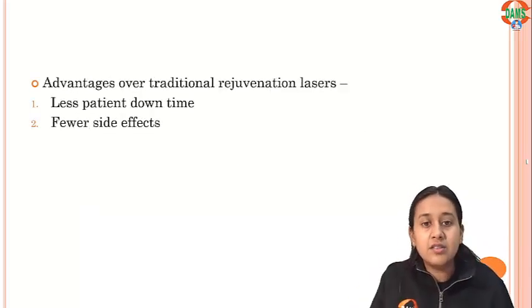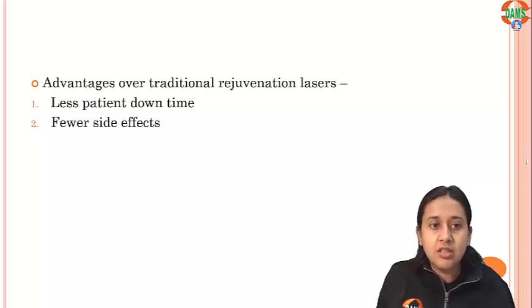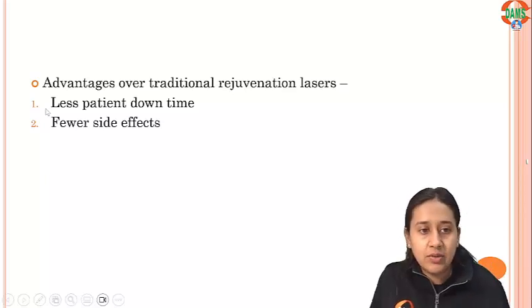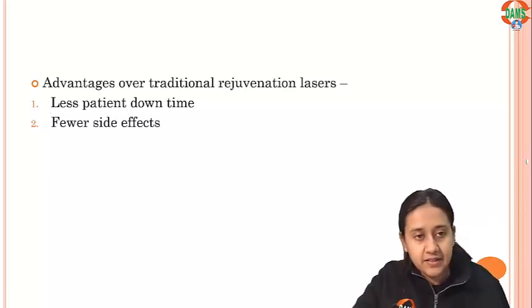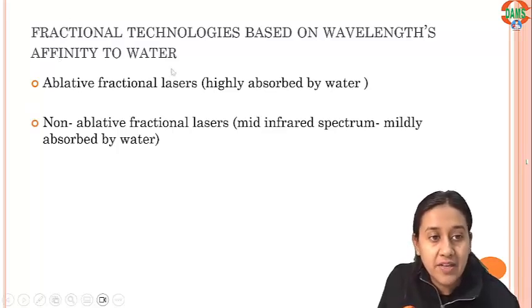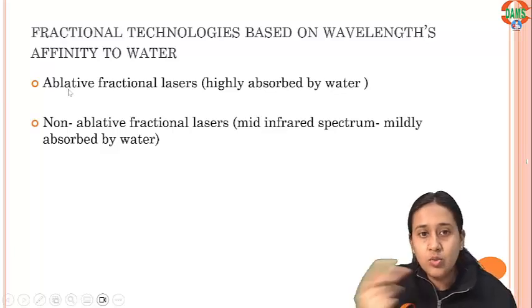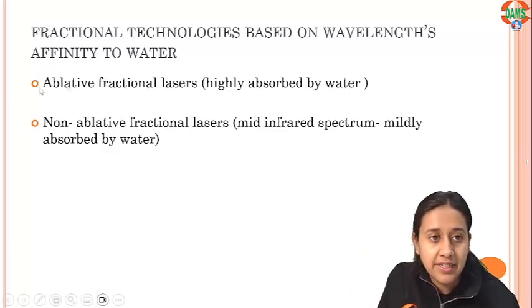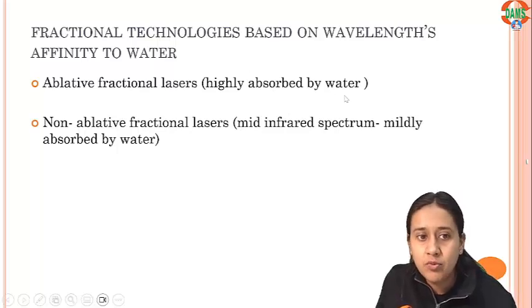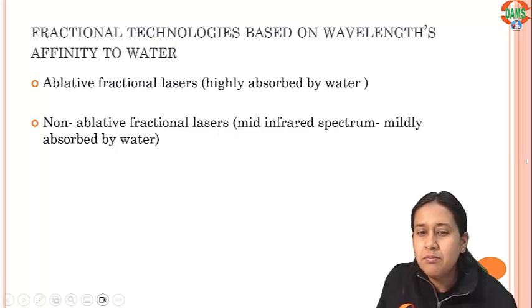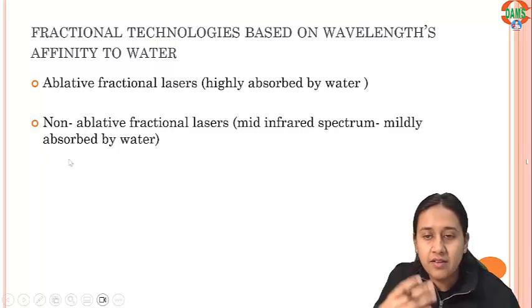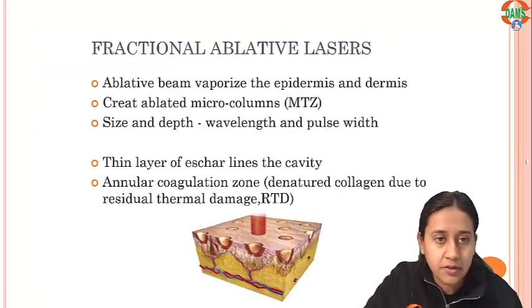Now what is the advantage of using fractional against the traditional rejuvenative laser? Please remember, there is less patient downtime and there are fewer side effects. Fractional technology is based on the wavelength's affinity to the water. So I told you that there are two types of fractional CO2. One is ablative, another is non-ablative. The ablative fractional CO2 absorb a high amount of water, while non-ablative ones are in the mid-infrared spectrum. They very rarely absorb, they absorb only a very mild amount of water.